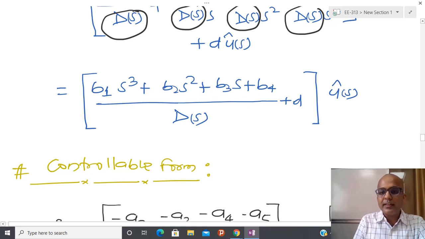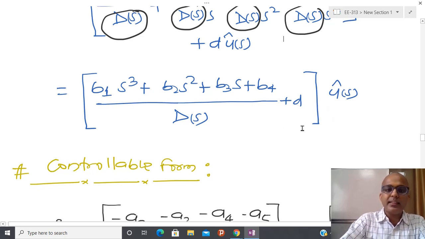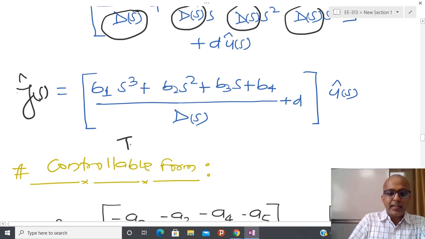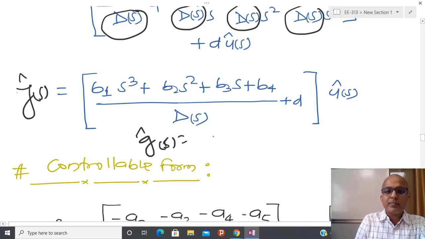If you check it carefully, the transfer function I have started with is the same. So we are saying that this is basically Y(s), and the transfer function I have represented as G(s). I am using the same terminology so that you will not be confused: G(s) is basically the output Y(s) by U(s).